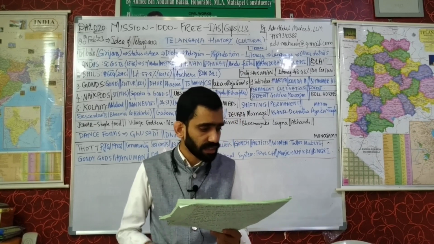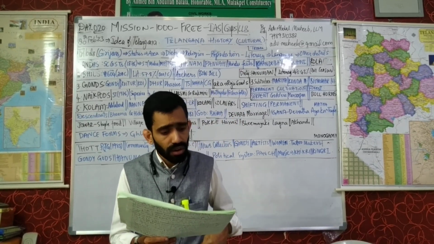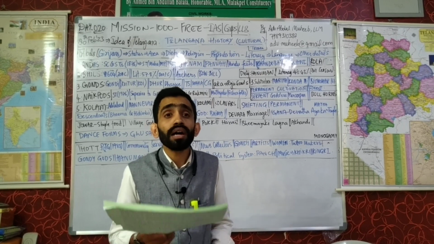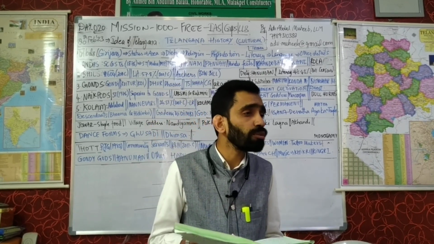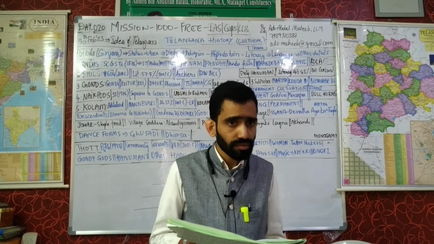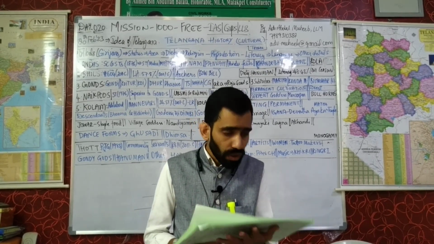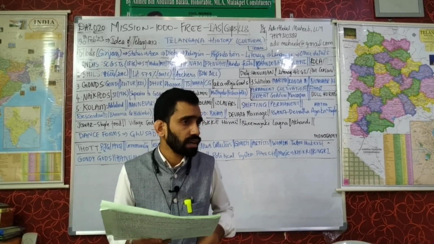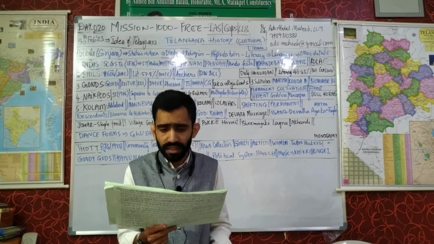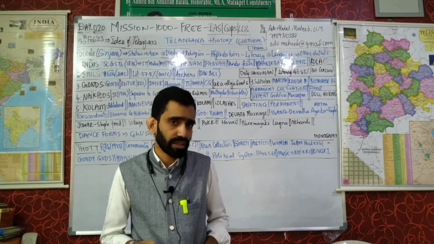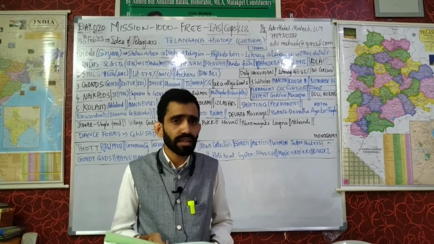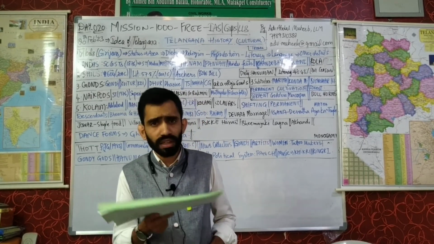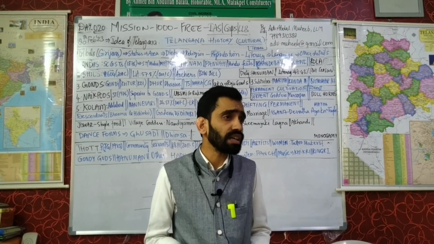Clear point? Next. We have already seen unorganized sector. Unorganized sector has how much percentage of employment in our economy? We have seen just 5 minutes ago. Greater than 80% of total employment in our economy. Now, how do you characterize this? Unorganized sector is also known as informal sector. It is outside the control of government. It's not like they are out of the control, but they are not registered with the government.